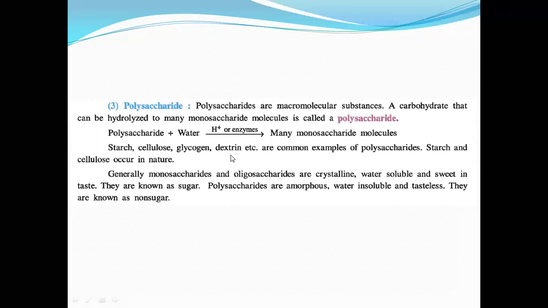Generally, monosaccharides and oligosaccharides are crystalline, water soluble, and sweet in taste, so they are known as sugars. Polysaccharides are an amorphous powder, water insoluble, and tasteless, so they are known as non-sugars.